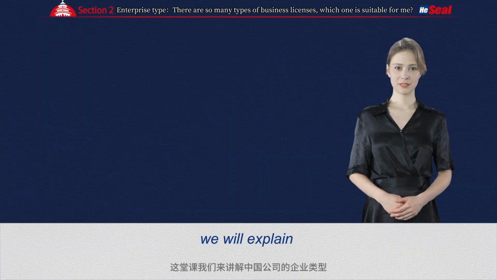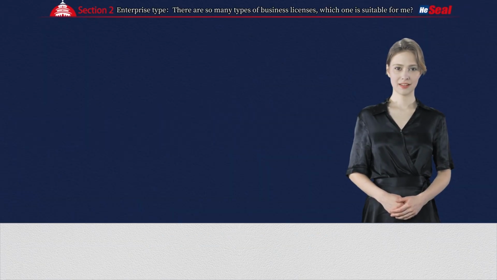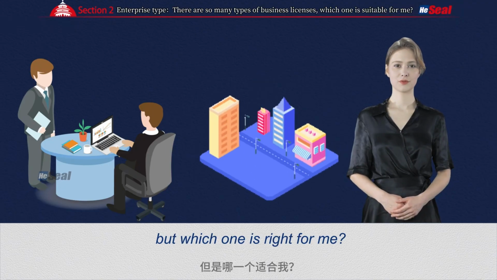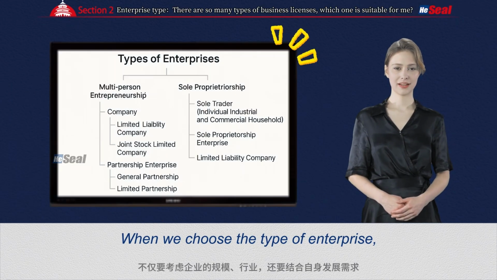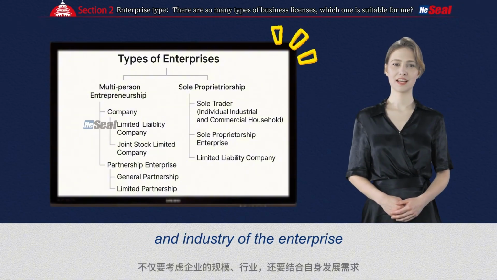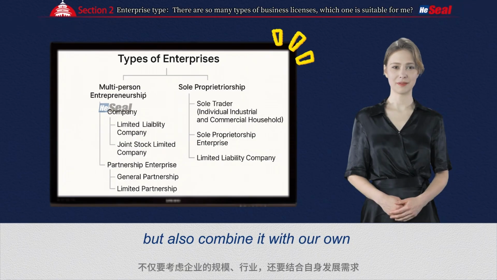In this class, we will explain the types of Chinese companies. There are so many types of business licenses in China. But which one is right for me? When we choose the type of enterprise, we must not only consider the scale and industry of the enterprise, but also combine it with our own development needs.